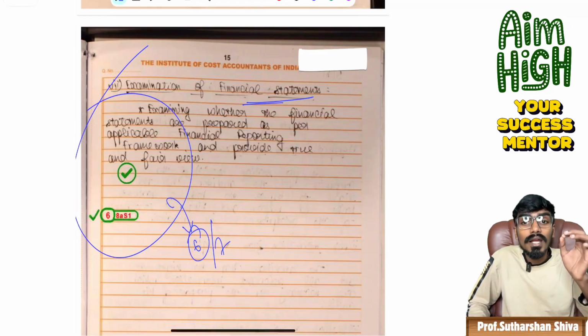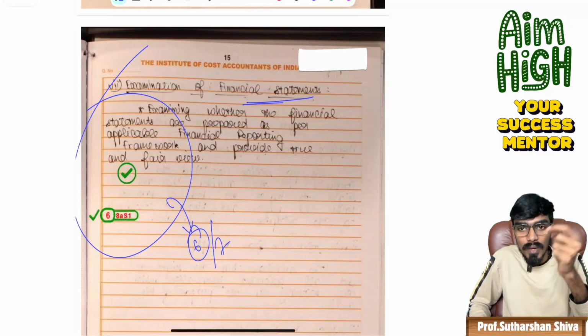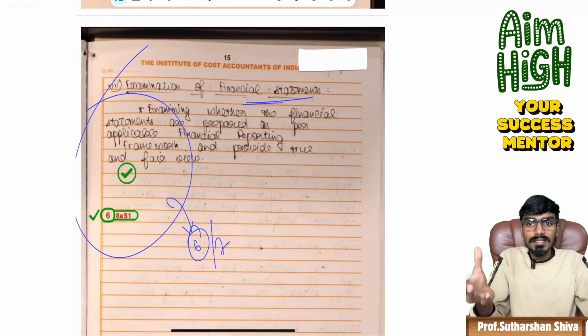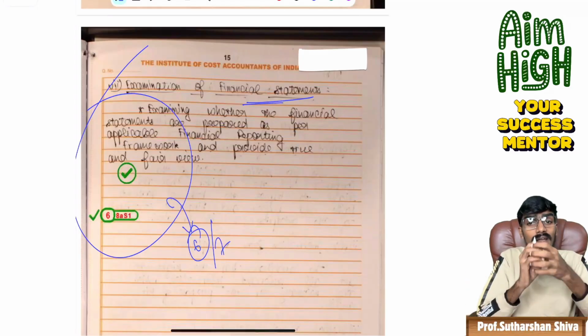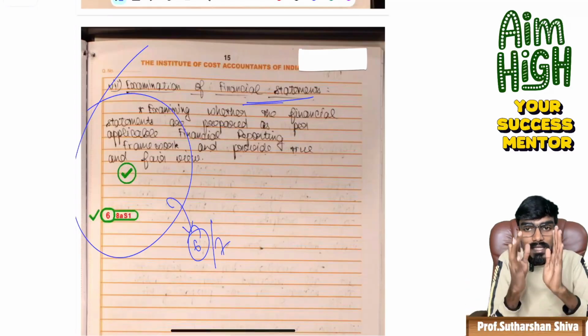It means you are writing only 5 or 6 points and asking for 7 to 8 marks for one line. Don't expect that from the institute. Always write it fully. Always approach it conceptually. See, pre-COVID, post-COVID, the entire CMA examination pattern, level of difficulty, everything changes. Understand the reality.